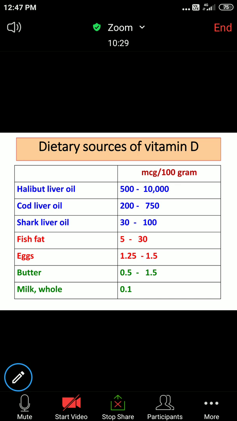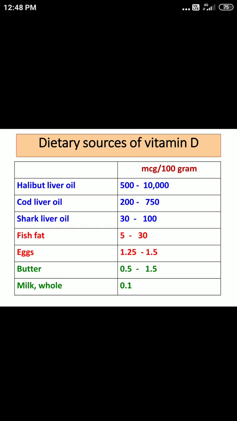Similarly, Vanaspati is fortified with vitamin A. Vanaspati is also fortified with vitamin D. So Vanaspati is another example of a source of vitamin D from fortified foods.